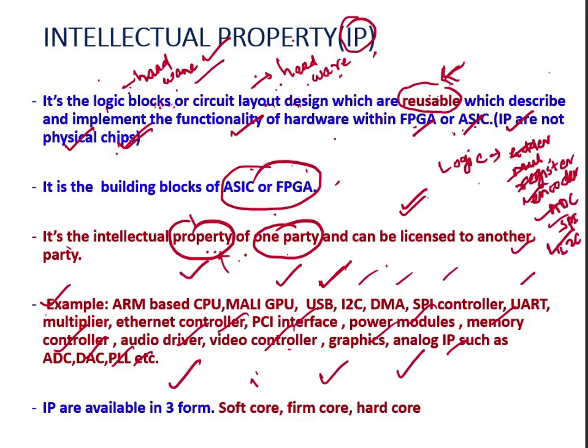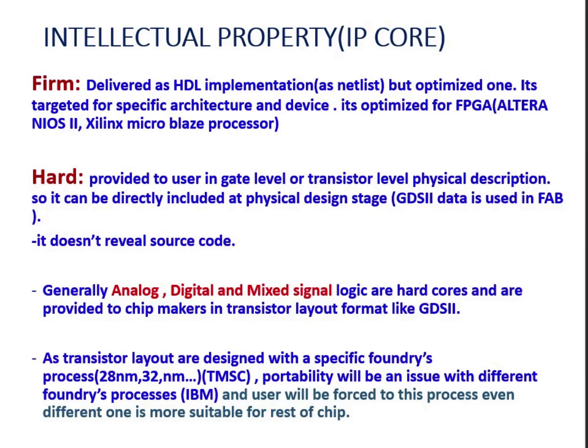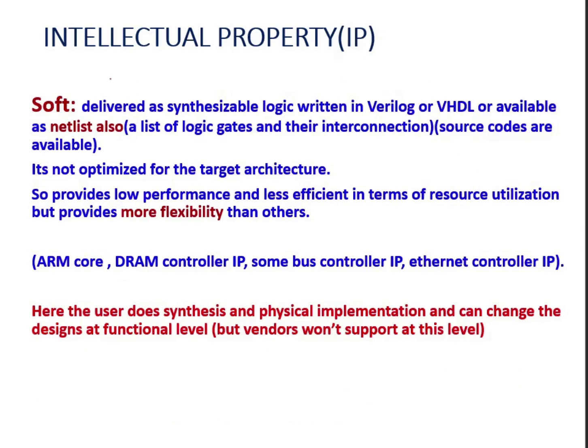So what is this soft core? Soft core IPs are normally delivered as synthesizable logic written in Verilog or VHDL. So these are RTL level logic blocks. All the IP are logic blocks, right?